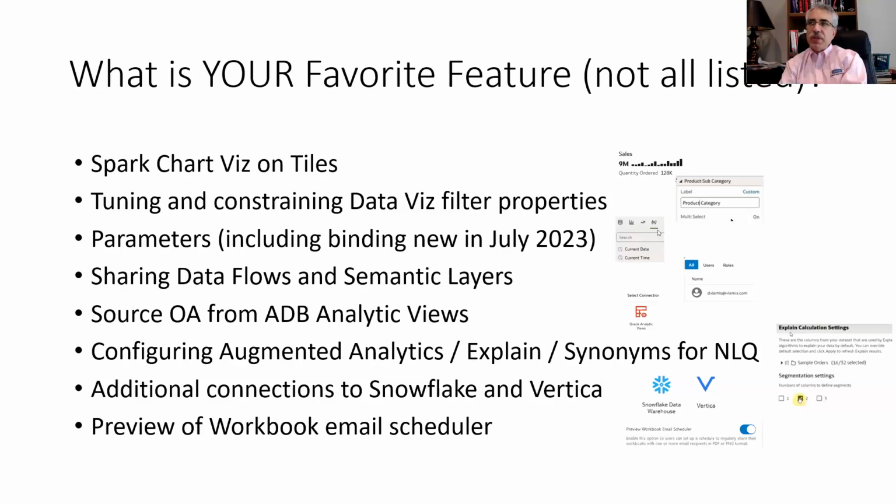You should be able to use BI Publisher. If you're not familiar, the new name is Analytics Publisher, and it is now part of the analytics package. So I would expect that the Snowflake and Vertica connectors could be used with that. But I haven't tried it. It's too new. I don't know. So, good question.